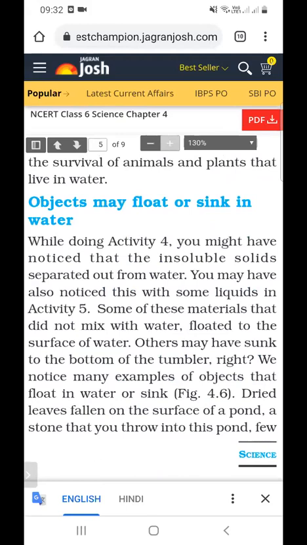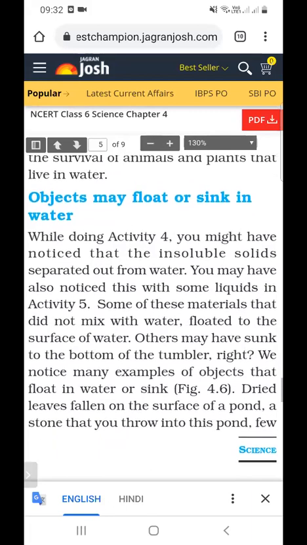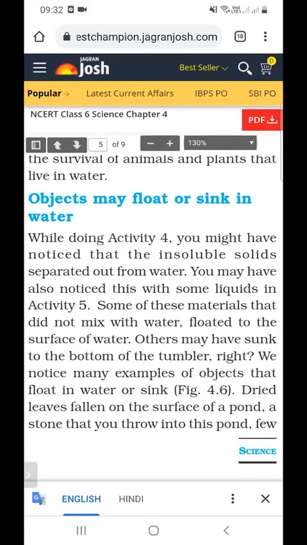The substances which completely dissolve in water are called soluble substances, and the substances which do not dissolve in water are called insoluble substances. For example, salt and sugar completely dissolve in water, so they are soluble substances. Sawdust does not dissolve in water, so it is an insoluble substance.